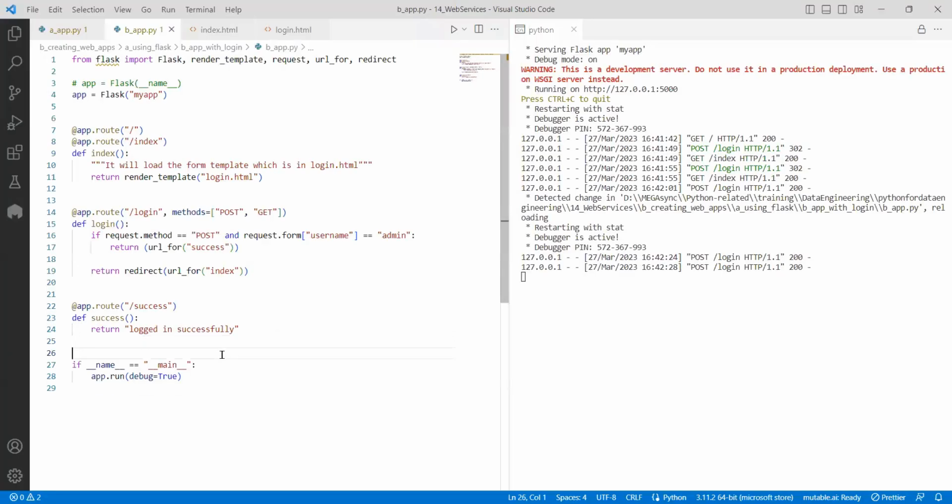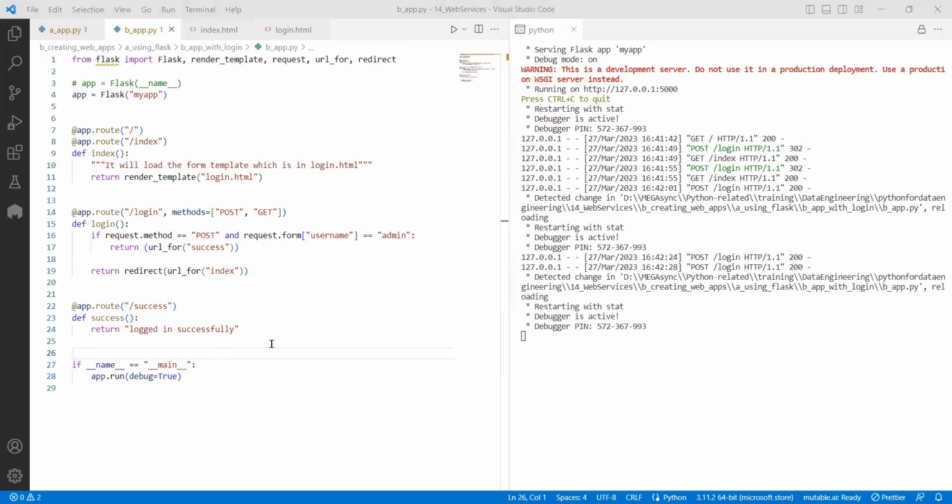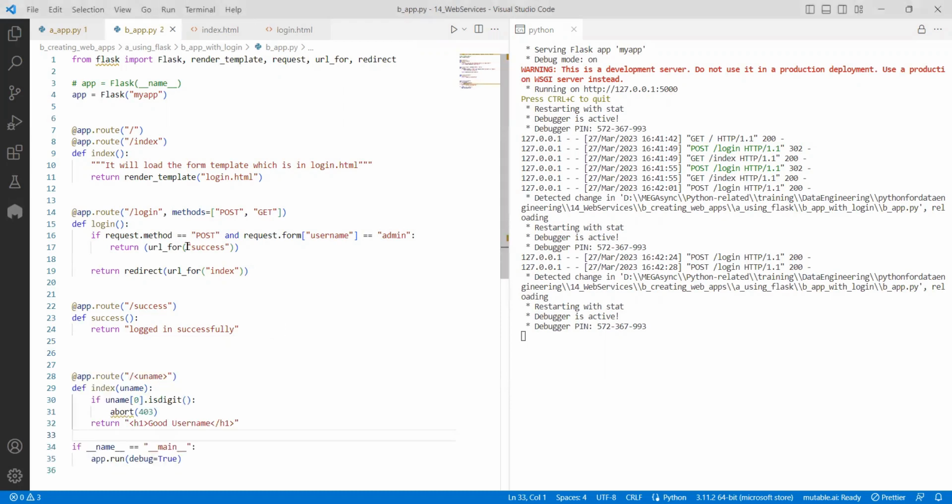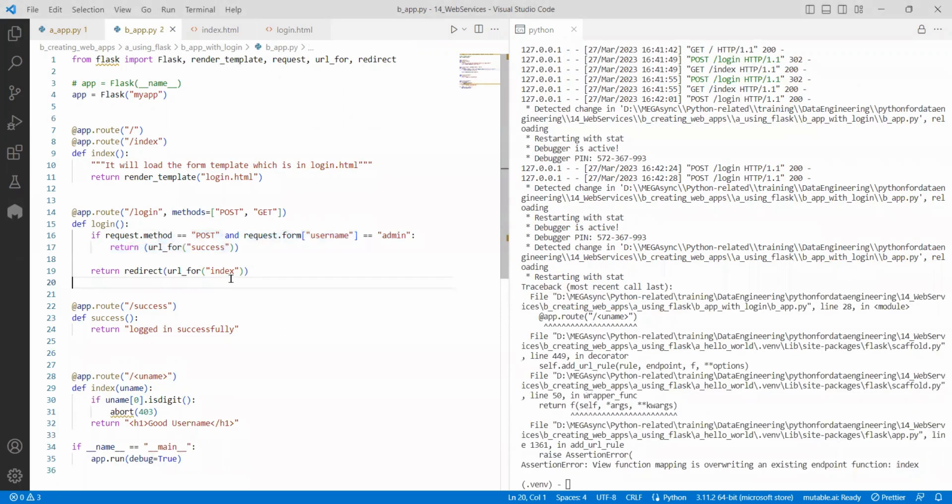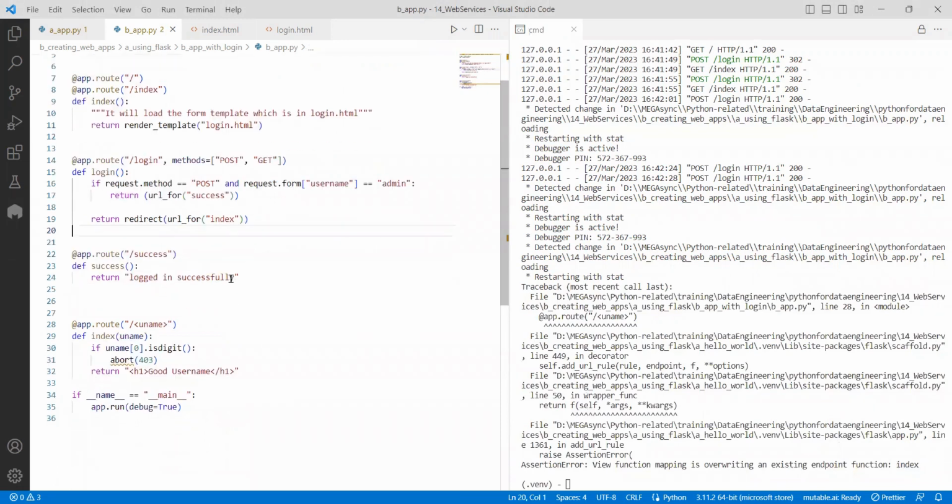Yeah. So like this, we created one small app. Hope it's clear. Any doubts till now in terms of a small Flask app? And one more kind of redirect I want to show is like this. So this is how redirects will happen. URL for and redirect are two things.